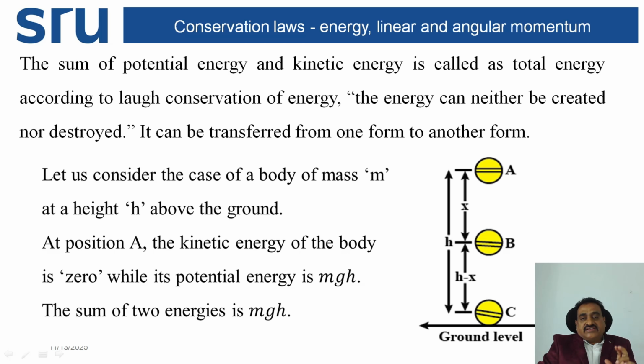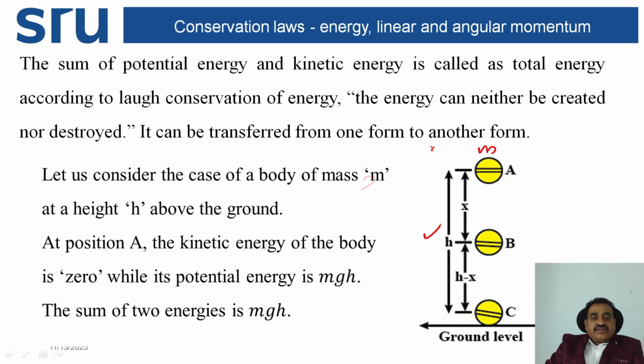Let us consider the case of a body of mass m at a height h above the ground.